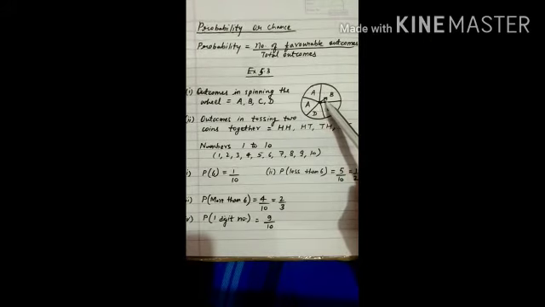Moving on to some questions from the exercise. There is one question, a spinning wheel. You can see the question is asking for outcomes in spinning the wheel, only outcomes, not probability. So the outcomes will be A, B, C and D only. There are 4 outcomes. A is given 2 times, but the outcome can come A, B, C or D. So overall there are 4 different outcomes in spinning this wheel.